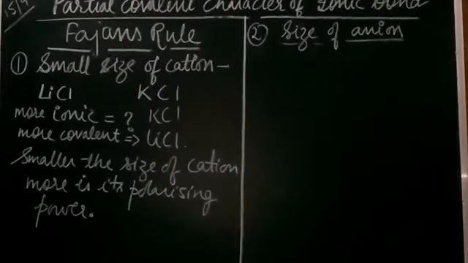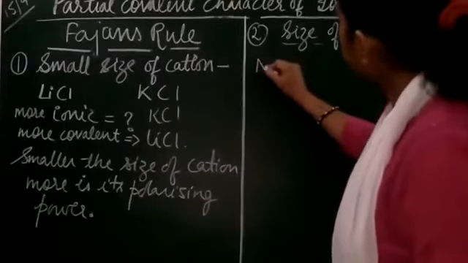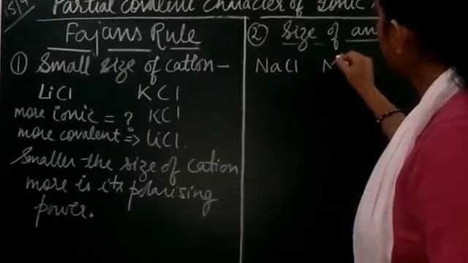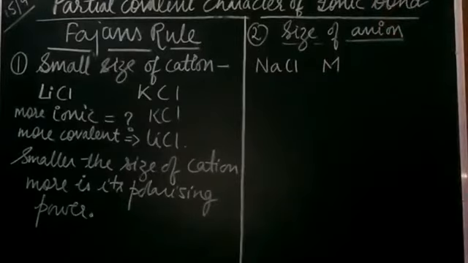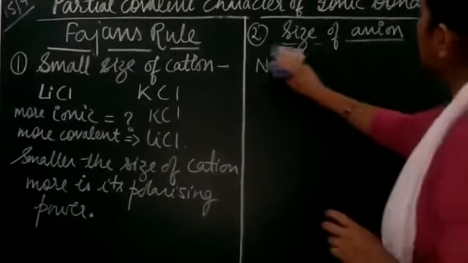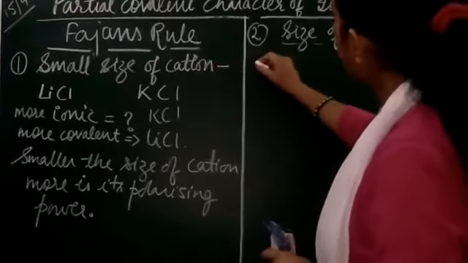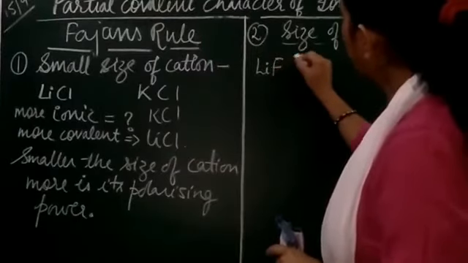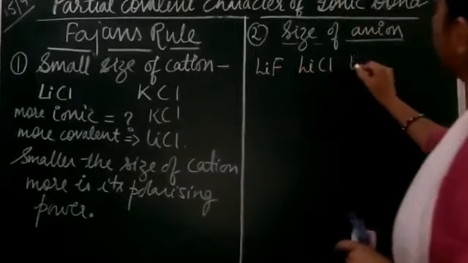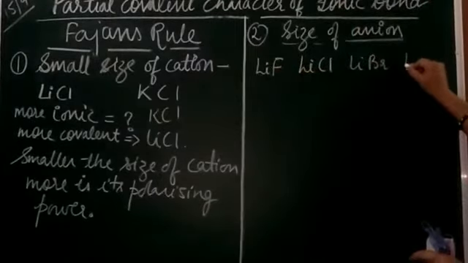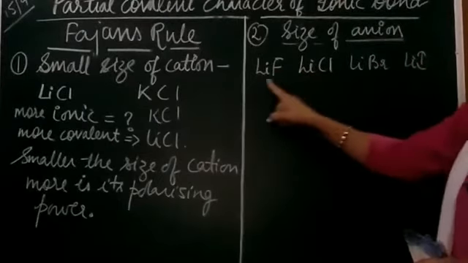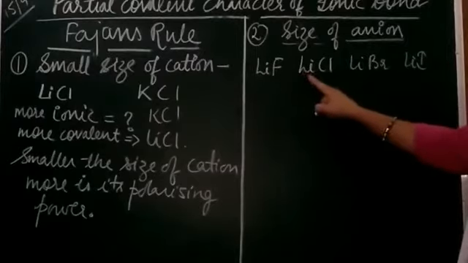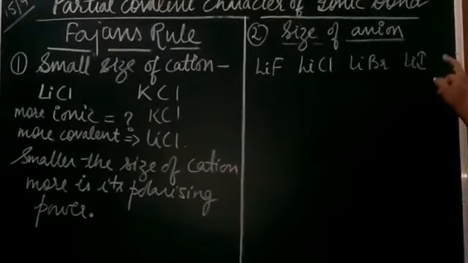So let's take an example of sodium chloride. Okay, now here I'm keeping the cation the same. So let it be lithium fluoride, lithium chloride, lithium bromide, and lithium iodide. Now students, here you can see that the cations are the same but the difference is in the anion. So the size of the anion is going to increase.